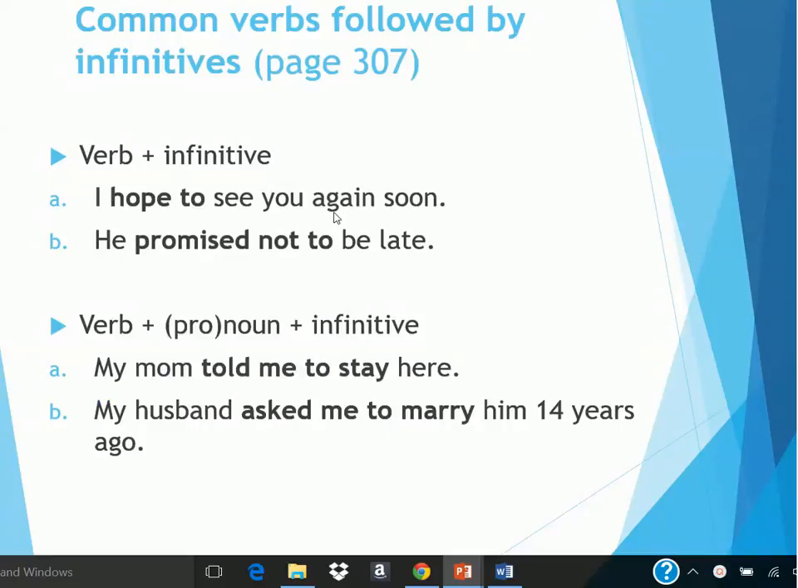Now let's see some common verbs followed by infinitives. And again, you can find a full list if you go to page 307. So let's see. Verb plus infinitive. I hope to see you again soon. He promised not to be late. Verb with pronoun plus infinitive. My mom told me to stay here. My husband asked me to marry him 14 years ago.